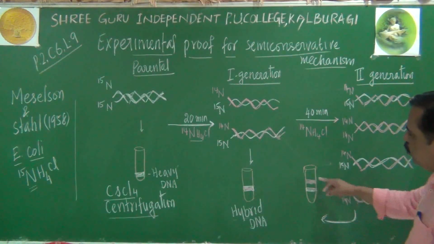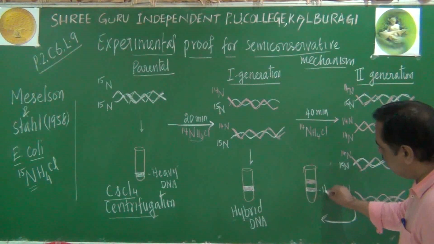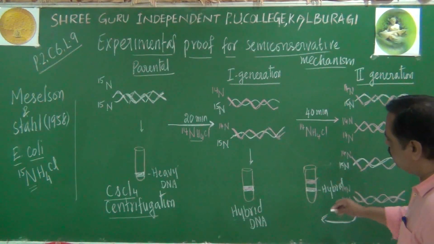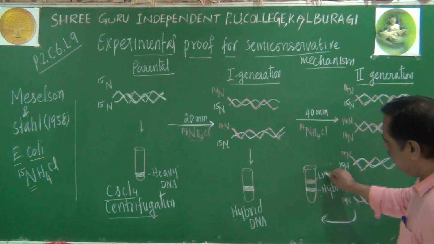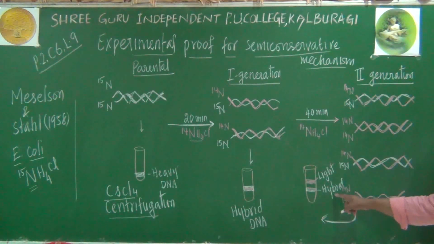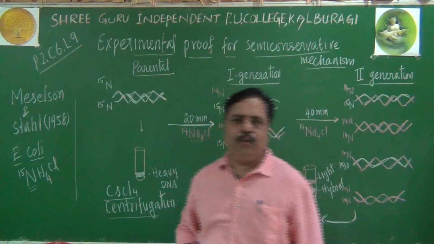So I am getting two types of bands. One of them is hybrid, another one is light. Light DNA is made up of N14, both chains. Hybrid DNA is made up of one N14, one N15. Heavy DNA is made up of both N15 only.